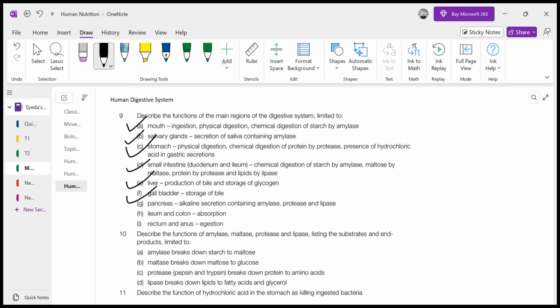And then we have not done the ileum and colon, whose function is absorption, because we are going to cover absorption and assimilation in our next topic, in our next lecture, right? Their function is absorption and egestion, and the large intestine, that is rectum and anus, right? But we are not covering it today. We will be covering it after assimilation, right?